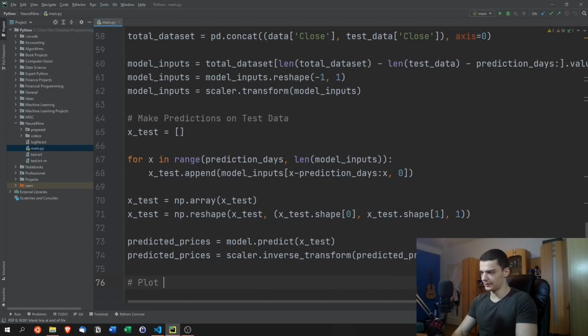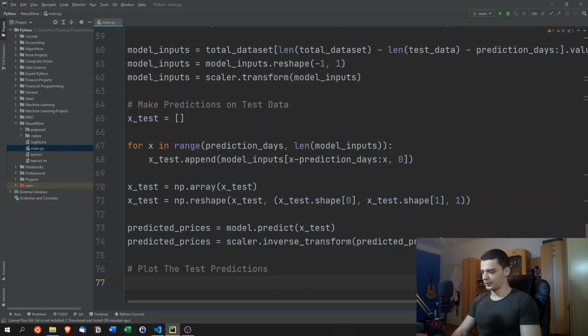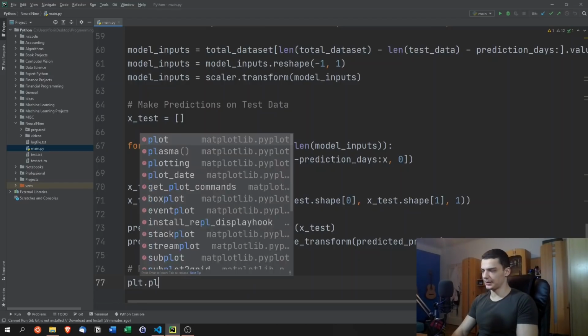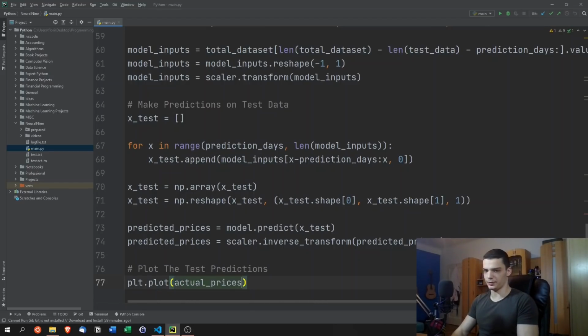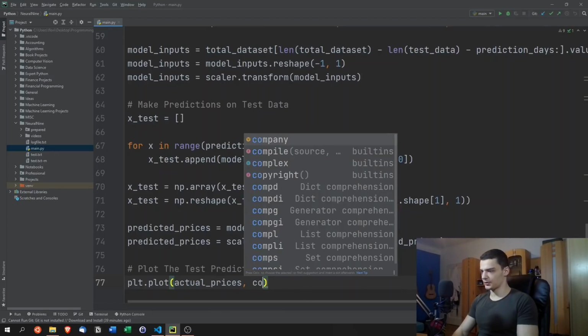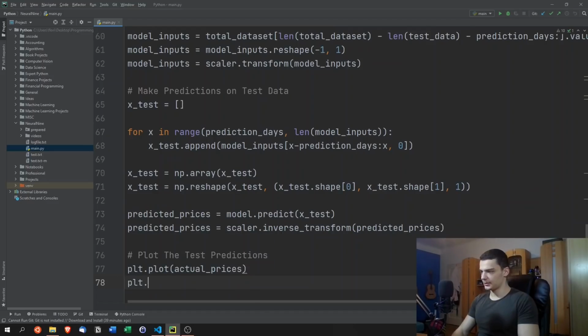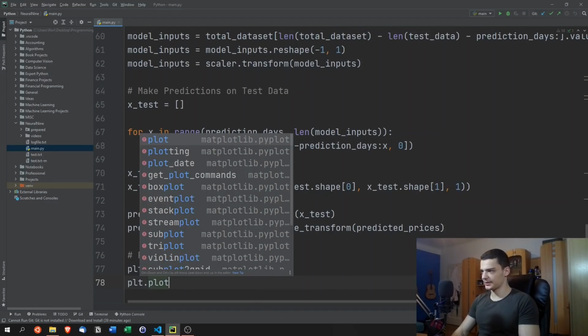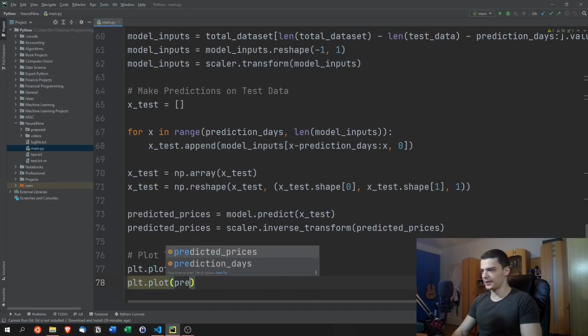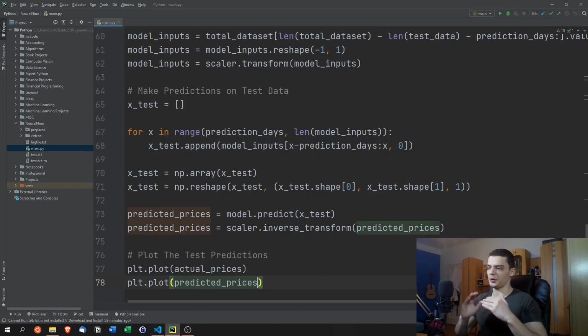So we're going to plot the test predictions. This is not the actual prediction yet. What we're going to do here is say plt.plot, and we're going to plot the actual prices. We're going to add the labels later on. So plt.plot actual prices, plt.plot the predicted prices. We're going to have two lines now, and they're not going to be the same, obviously, because the prediction is not going to be 100% accurate.